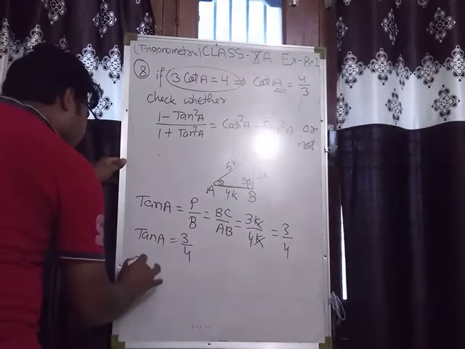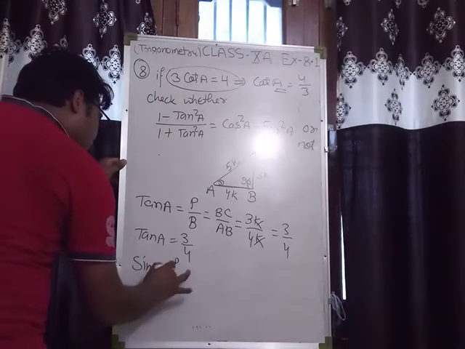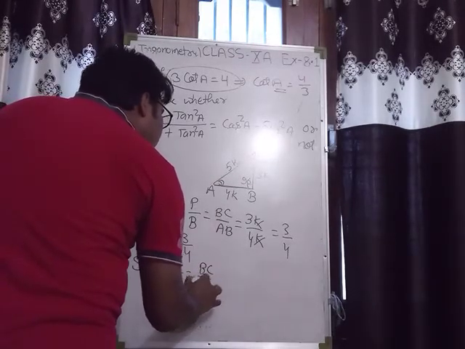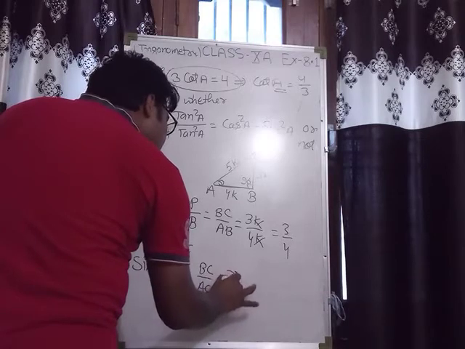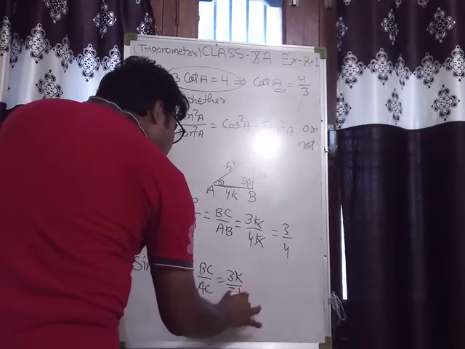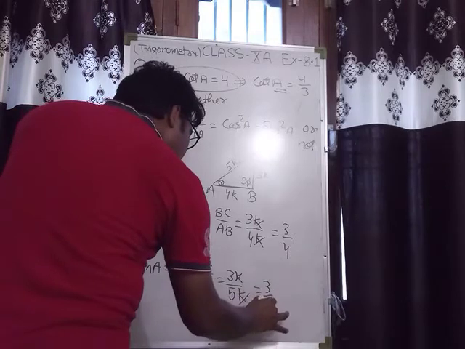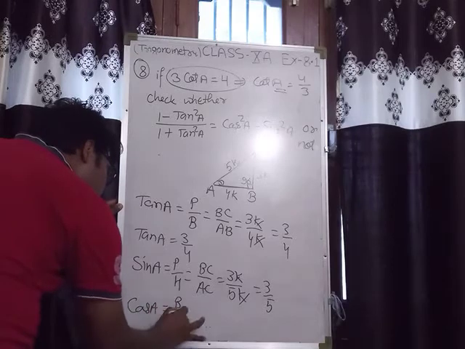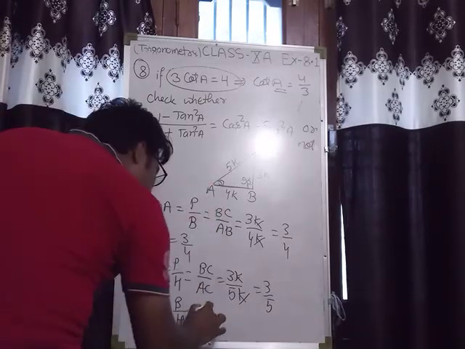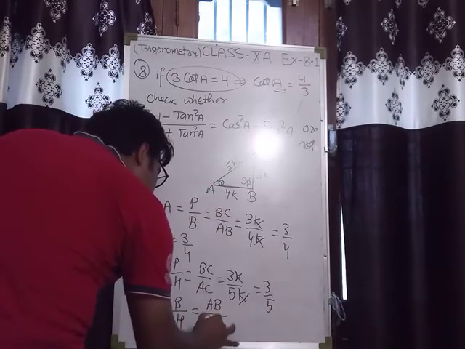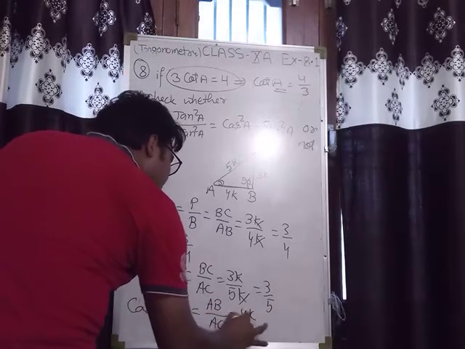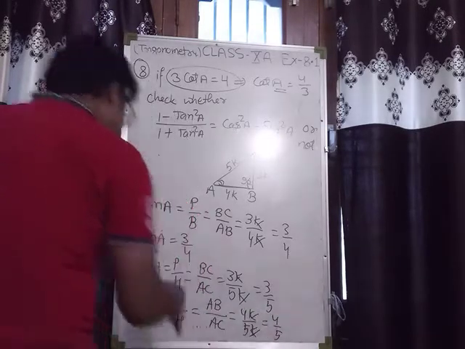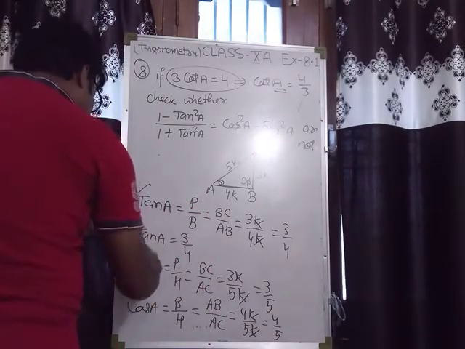Now find out sin A. Sin A is perpendicular upon hypotenuse. Here perpendicular is BC and hypotenuse is AC. So that is 3K upon 5K. So K and K will be cancelled, that is 3 upon 5. And cos A. Cos A is base upon hypotenuse. So here base is AB and hypotenuse is AC. So that will be 4K upon 5K. K and K will be cancelled, that is 4 upon 5. Clearly now we have tan A, sin A and cos A.